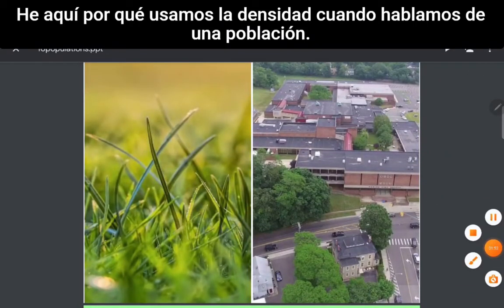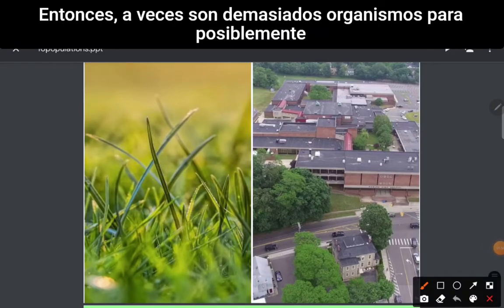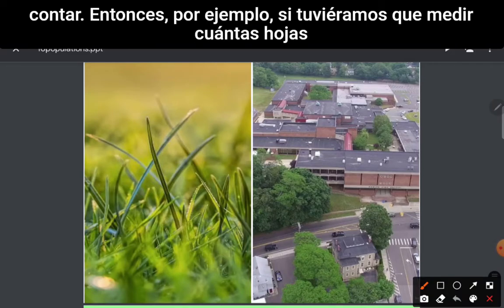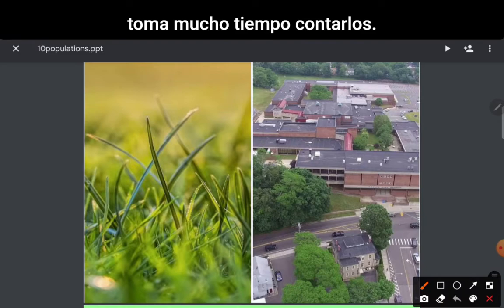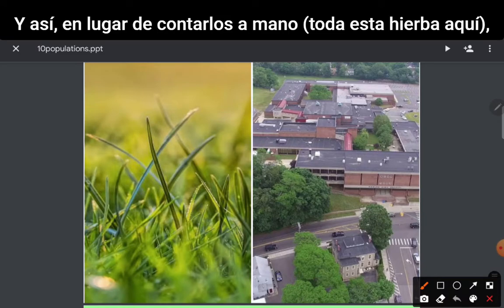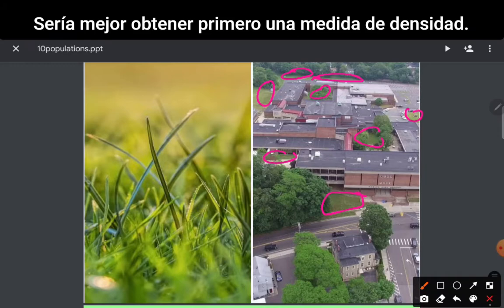Here's why we use density when we talk about a population. Sometimes there are just too many organisms to possibly count. So for example, if we were to measure how many blades of grass there are growing at a school, like Arcadia, it would take a long time to count them. And so instead of counting them by hand, all of this grass here, it would be better to get a measure of density first.